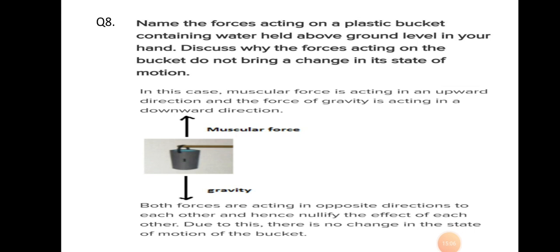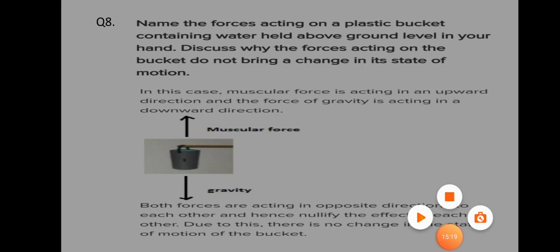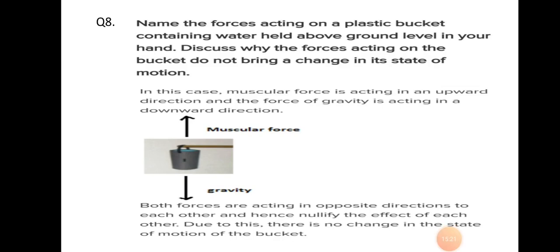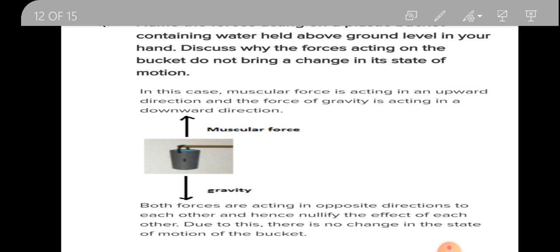Name the force acting on a plastic bucket containing water held above ground level in your hand. Discuss why the forces acting on the bucket do not bring a change in its state of motion. In this case, what is happening? Muscular force is applied in the upward direction. This is the muscular force.